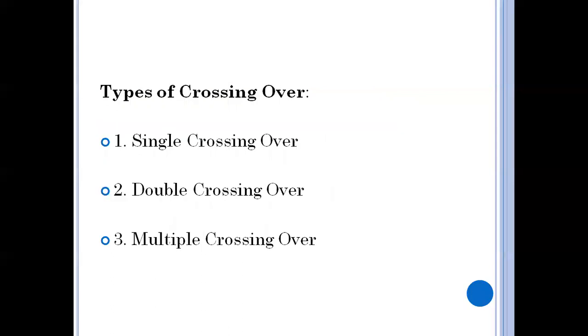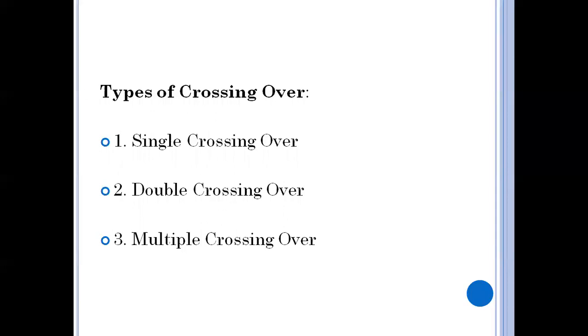So there are types of crossing over: single crossing over, double crossing over, and multiple crossing over. In single crossing over, only one chiasma is formed along the length of the chromosome pair. Gametes formed by this type are called single crossover gametes.